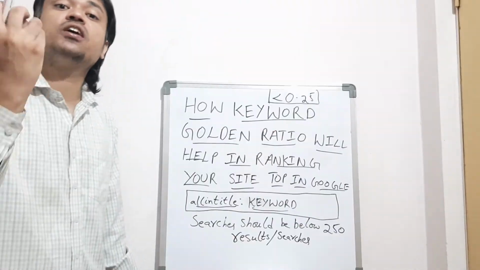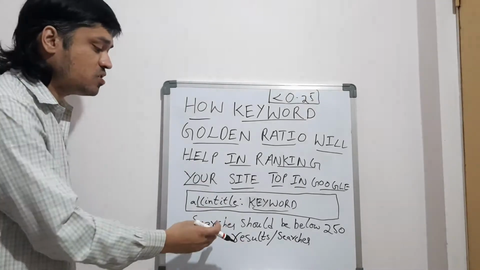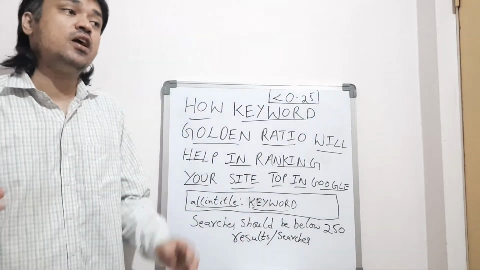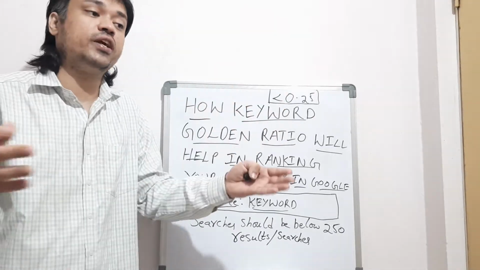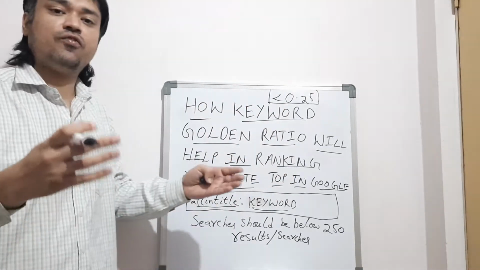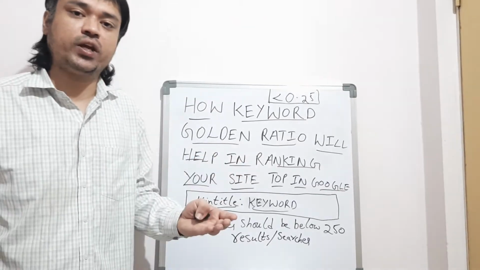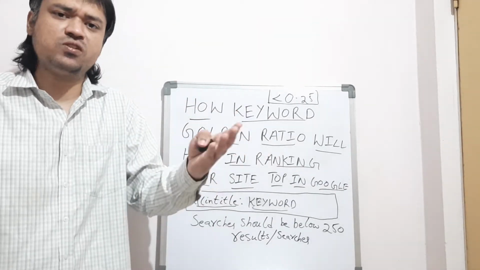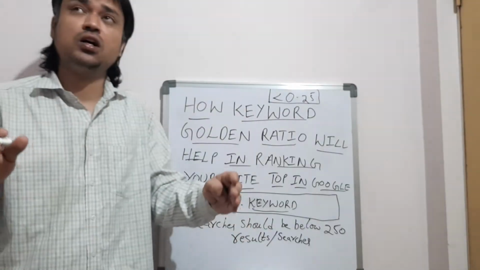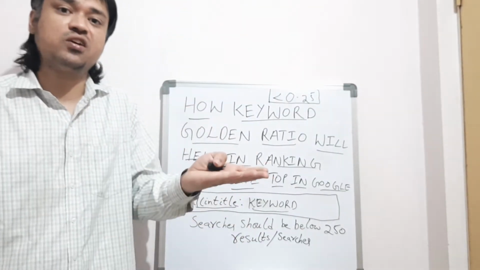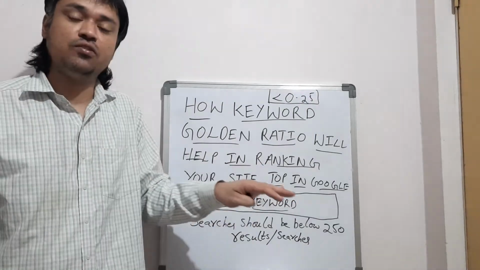Suppose one of the keywords you have taken is something like best digital marketing 2020 training in Hyderabad. It might be 6 words or 5 words. Let us expect that the results are something like 12 results by entering all of this in title.